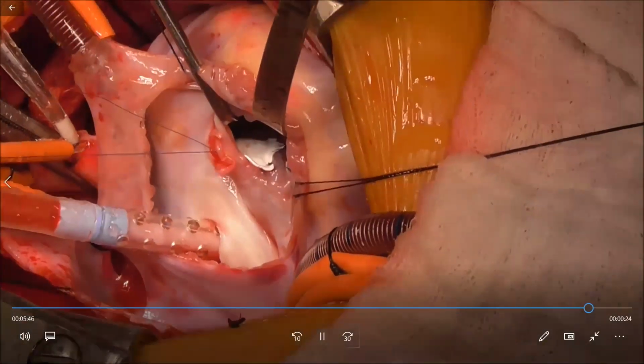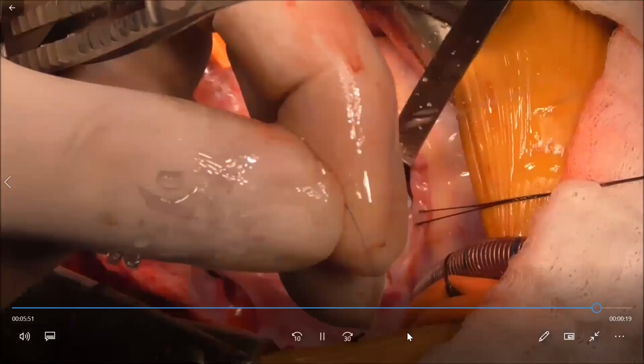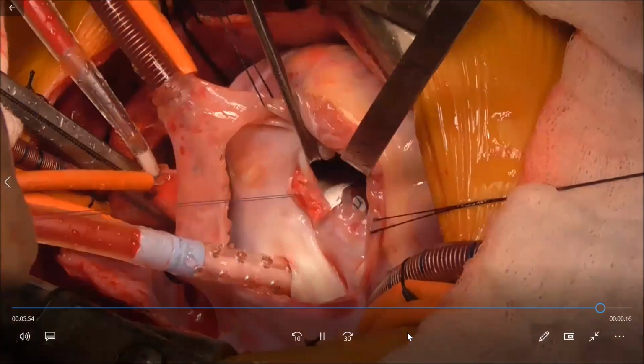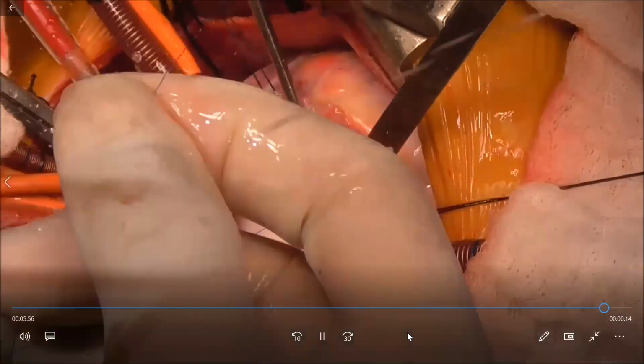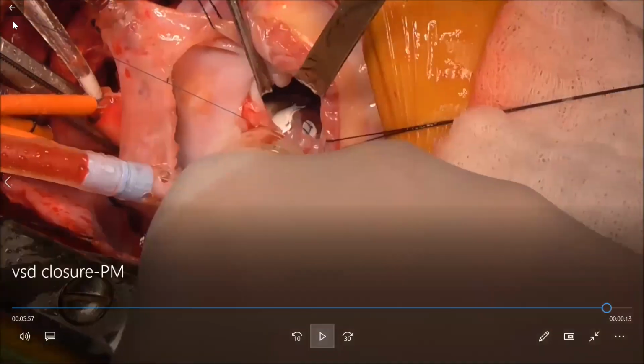Once you close, you can just make sure that the tricuspid valve is normal. There's no leak in the tricuspid valve, and then you inject into the left ventricle and check for residual VSD.